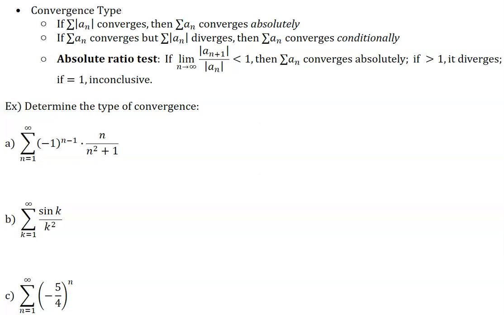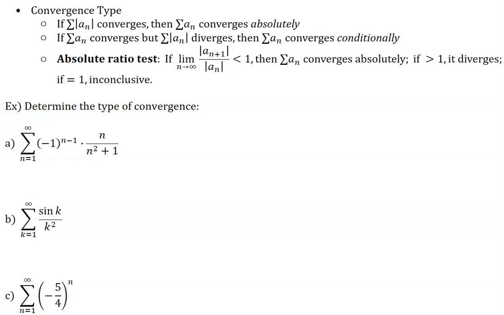So when we're dealing with alternating series, we have a little bit extra that we have to determine with convergence. Not just yes or no, does an alternating series converge, but what type of convergence does it have? Okay, if an alternating series converges, it can converge absolutely or it can converge conditionally.